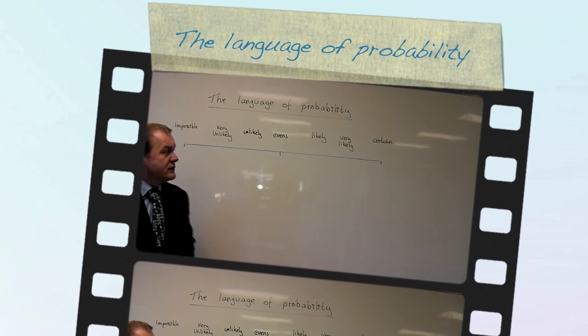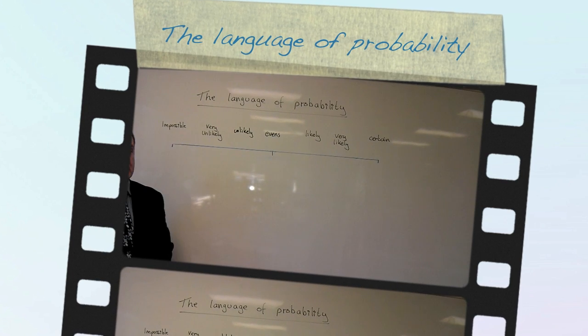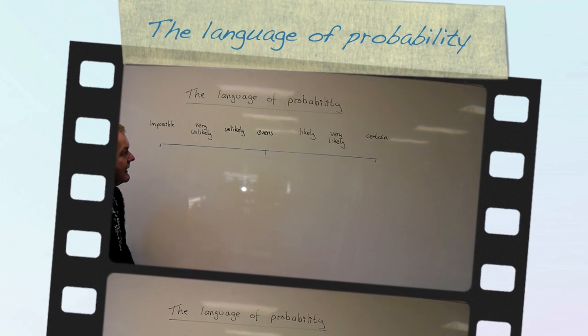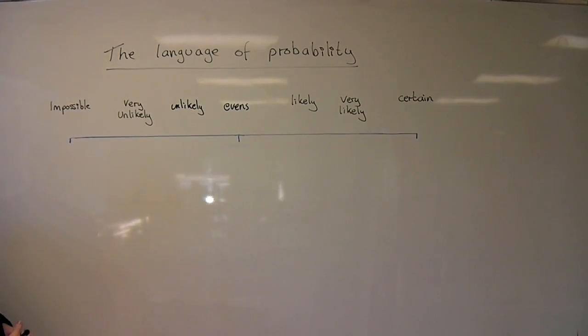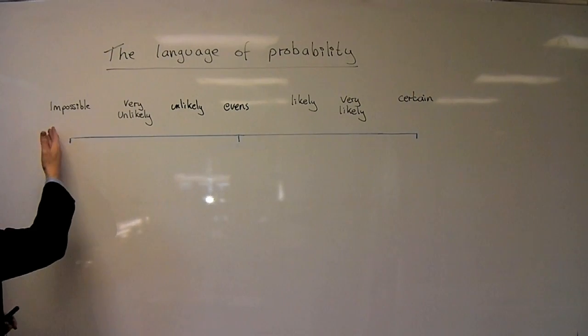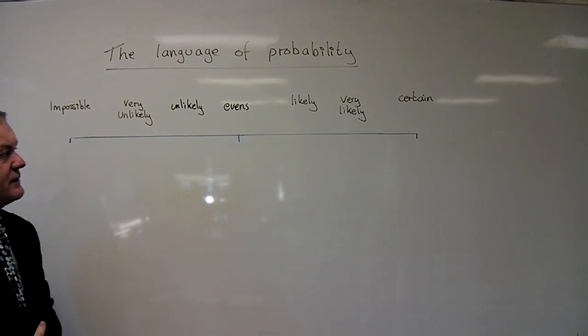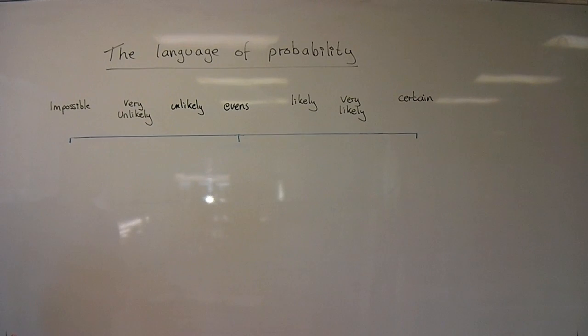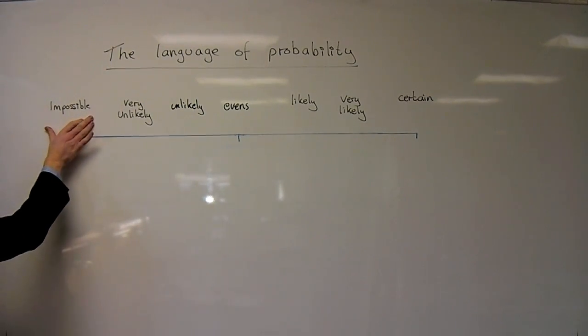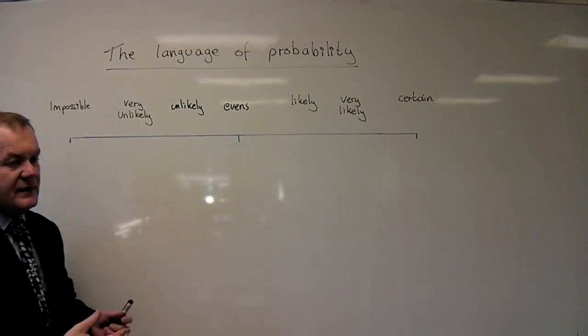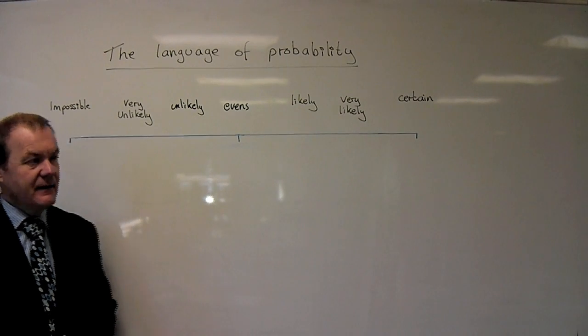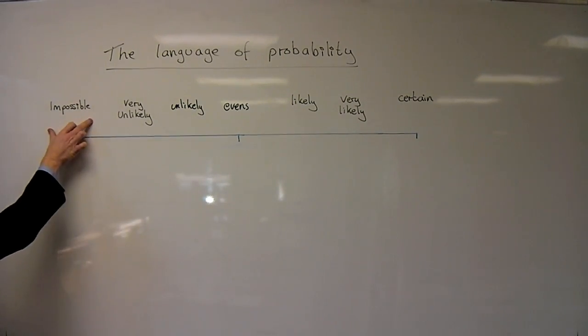So in this video we're going to introduce probability, and we start with the language of probability. We need to know a few terms, and in the language of probability you're asked to choose words such as these to describe the chance of an event taking place. So we start with the word impossible. For example, the chance of choosing a green pen out of a box of red pens. Well, if they're all red, it's impossible to pick out a green pen, so the word impossible will be used.